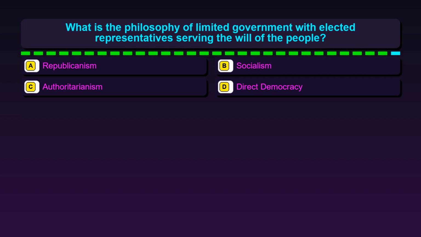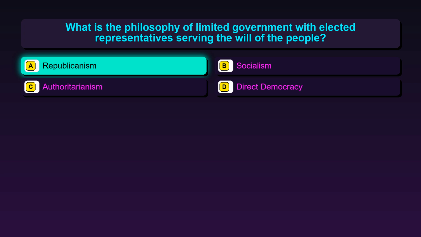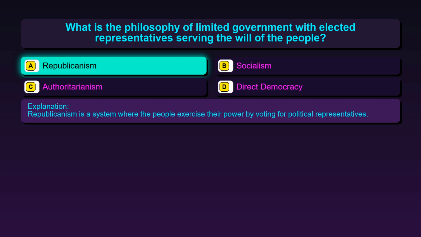Question 149. What is the philosophy of limited government with elected representatives serving the will of the people? Option A, republicanism. Option B, socialism. Option C, authoritarianism. Option D, direct democracy. The correct answer is option A, republicanism. Republicanism is a system where the people exercise their power by voting for political representatives.